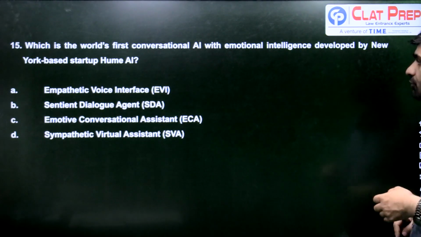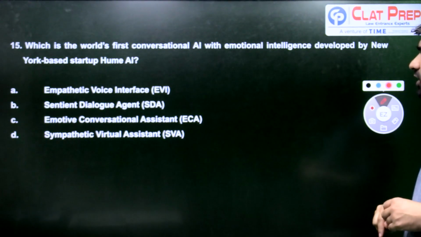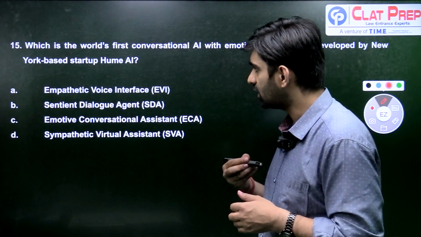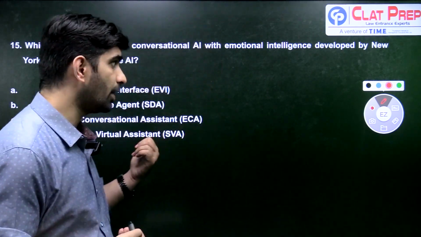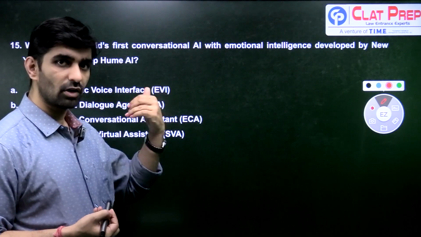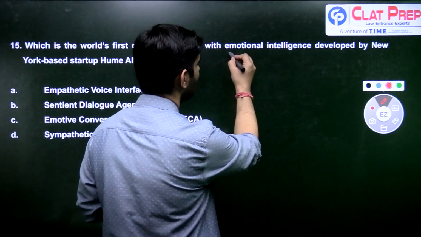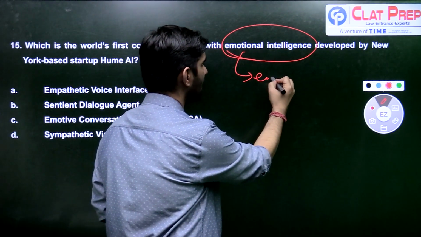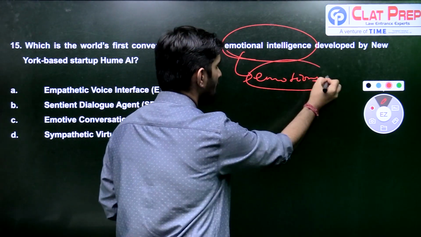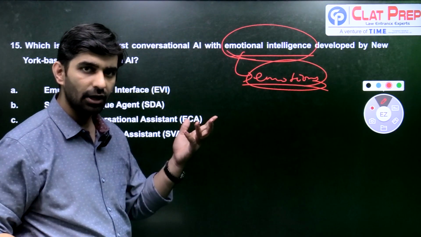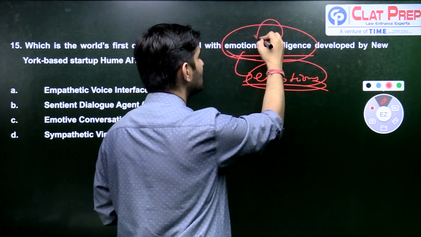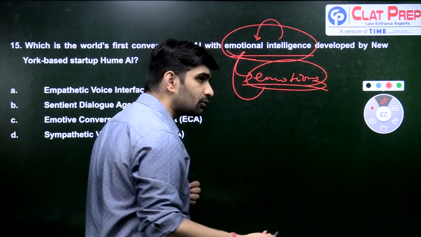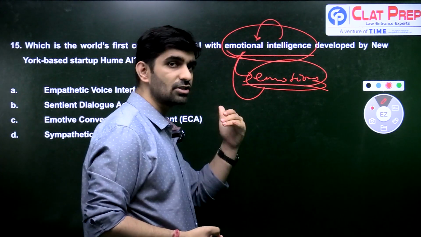Next question. Which of the following is the world's first conversational AI with emotional intelligence, developed by New York based startup Hume AI? There is a new AI startup known as Hume AI. It has developed a conversational AI that you can talk to, and it has emotional intelligence, meaning it understands what the user is going through emotionally. It can recognize your emotions. What does emotional intelligence mean? That you have an understanding of emotions. On the basis of the emotional state of the user, it can give appropriate responses.